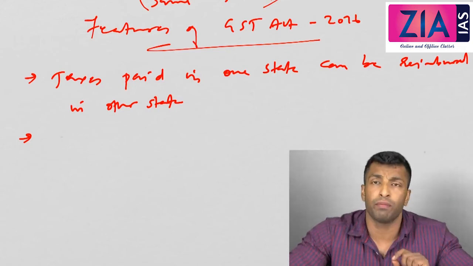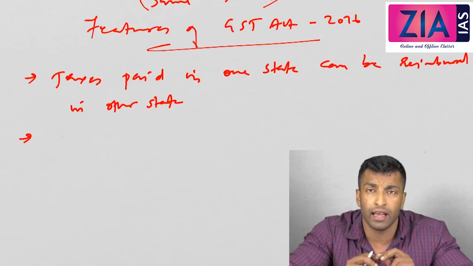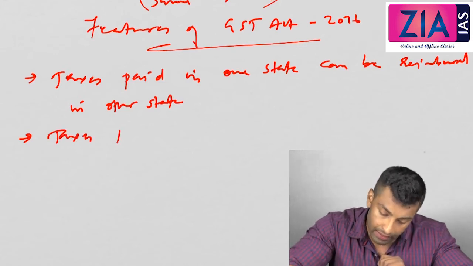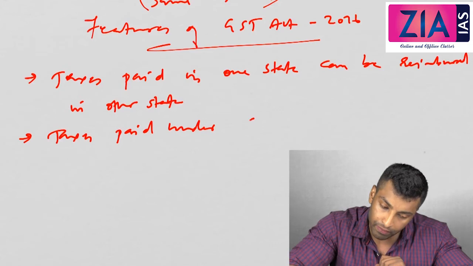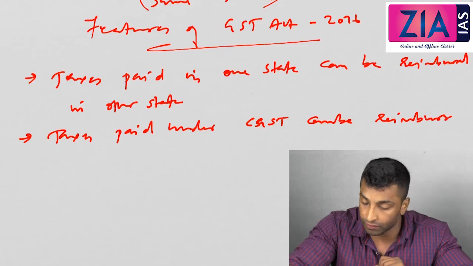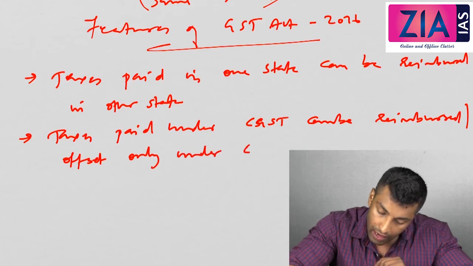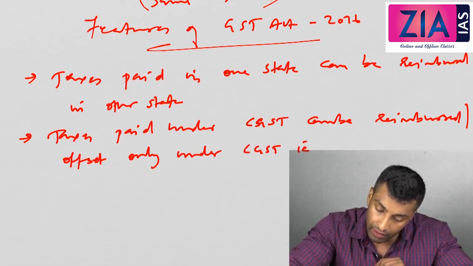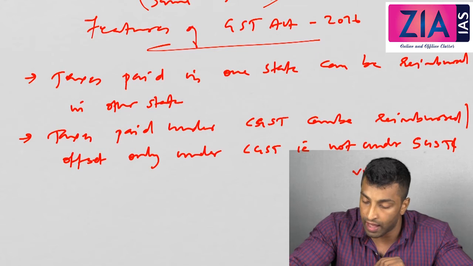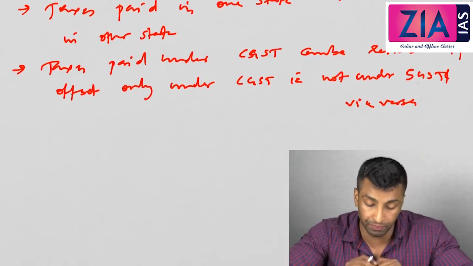Second one. This is very important, because I have told you two components of GST, CGST and SGST, Center GST and State GST. Here, taxes paid under CGST can be reimbursed or offset only under CGST, not under SGST, and vice versa.